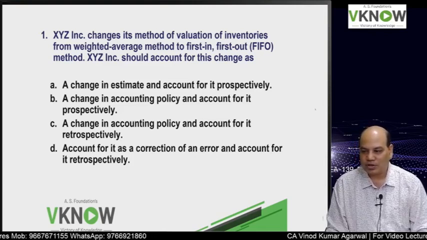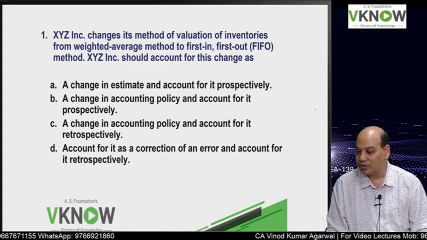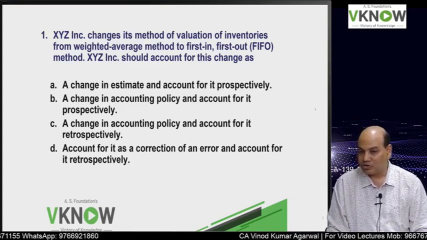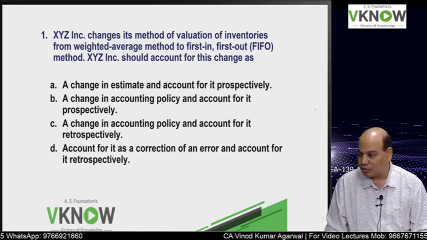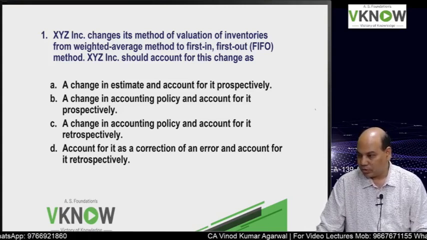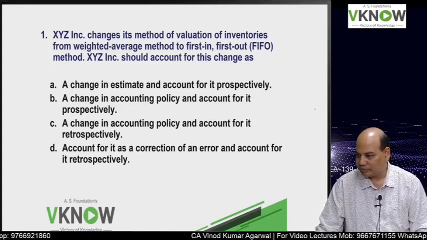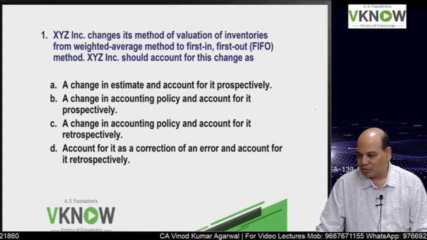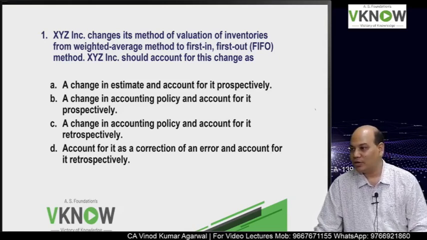The other, it is a change in accounting policy and account for it prospectively. Option C, change in accounting policy and account for it retrospectively. And option D, it is account for it as a correction of an error and account for it retrospectively.